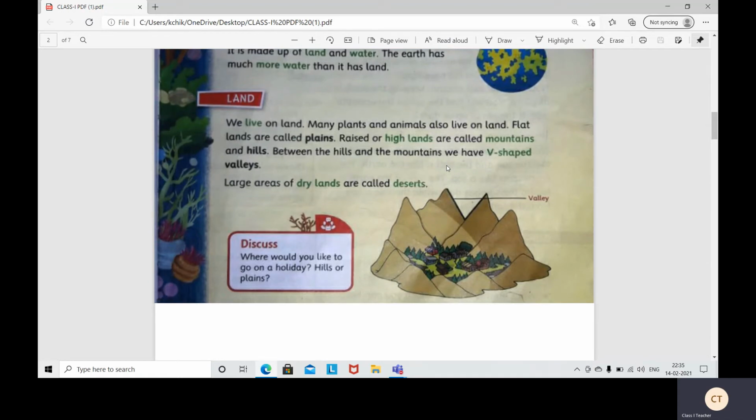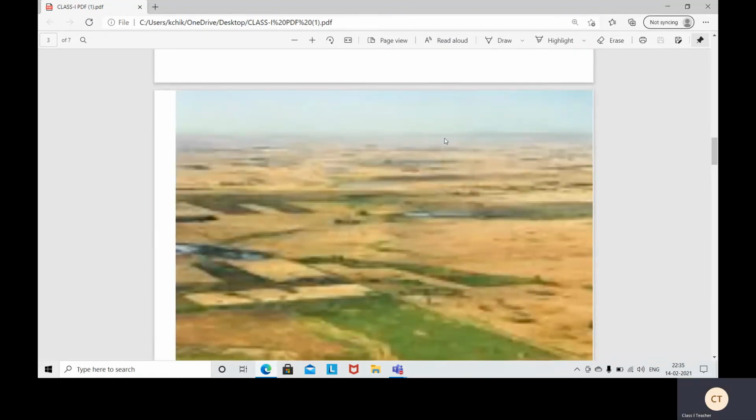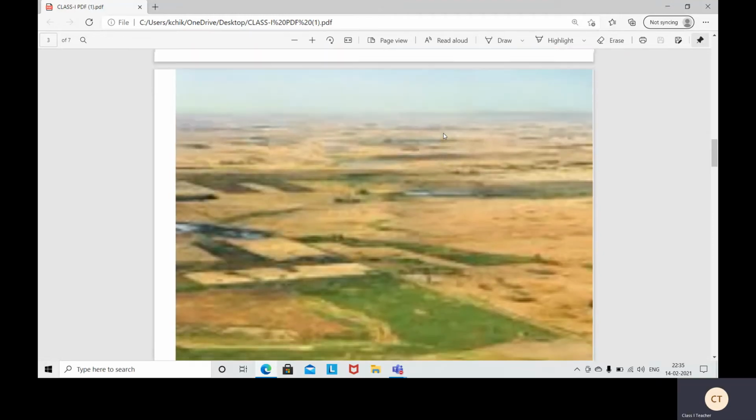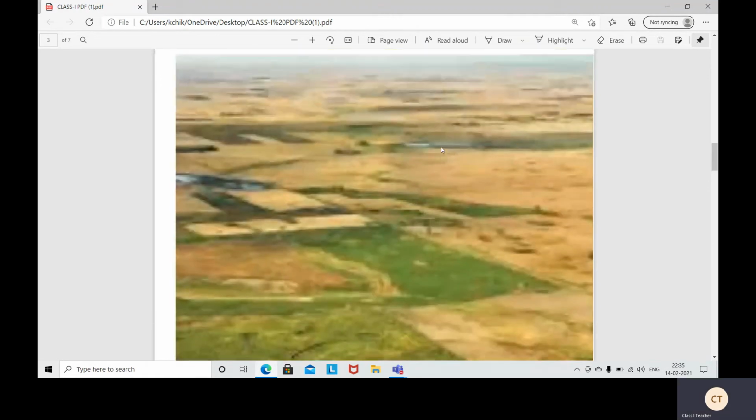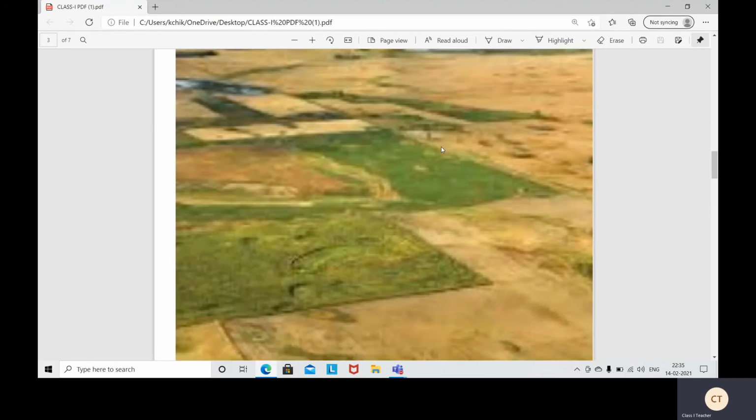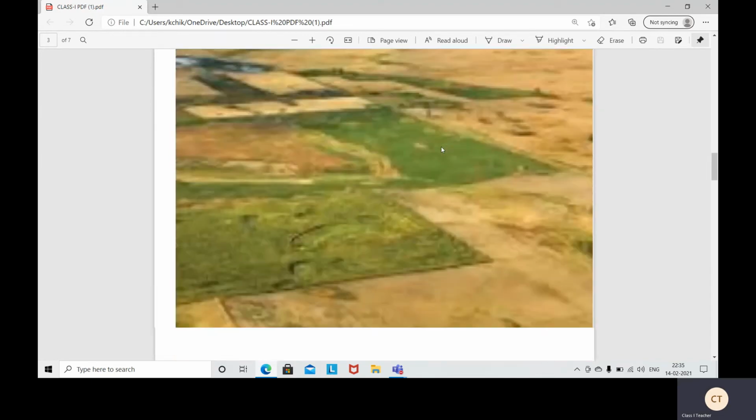So children, look at the image. See, this is image of plains. They are very flat, no? See here. Yes. Flat lands are called plains. Or a large piece of flat land is called plains. See here. This is the image of plains.